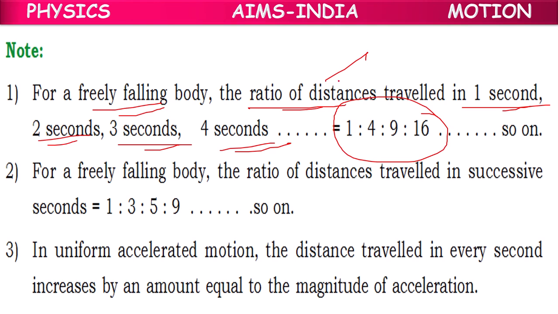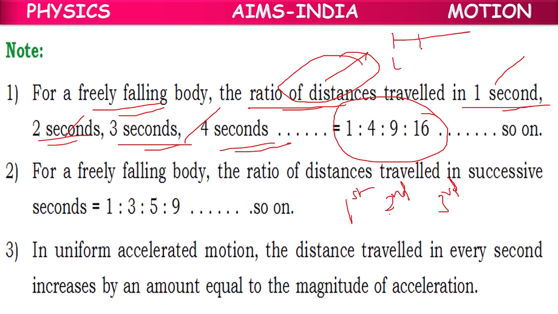So okay, the ratio of distances traveled in 1 second, 2 seconds, 3 seconds. Instead of 1 second, if they ask first second, second second, it means that particular 1 second. Third second means second stopped. 1, 2, 3, 4.